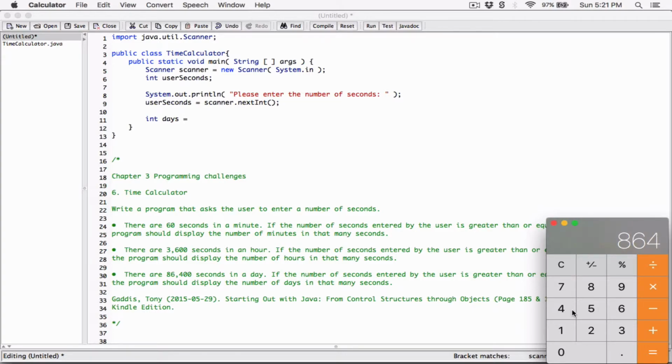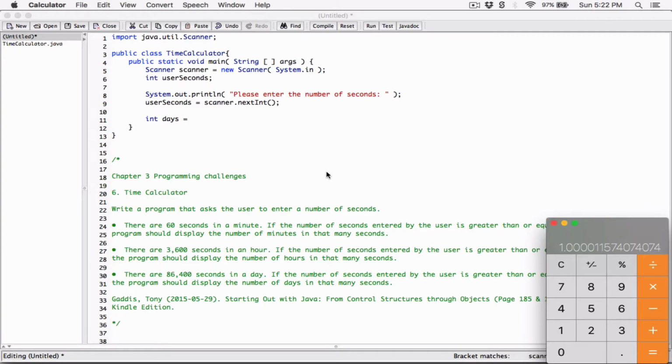86,401. If I divide it by 86,400, I get 1 day, and then basically this remainder is equivalent to however many seconds are left. This remainder has been extended to a lot of decimal places. If I rounded this, I probably would have gotten something close to a second. But this is also equivalent to a second. It's just a remainder that's left.